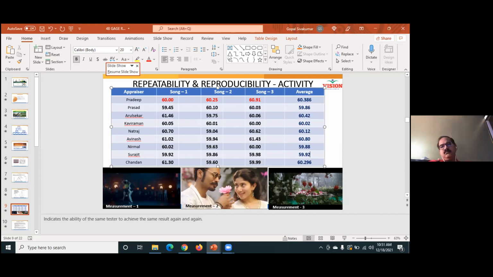There are 9 averages. When visualized, the 9 averages will follow a normal distribution. In that normal distribution, I can always calculate the standard deviation of the 9 readings. The standard deviation of the 9 readings is a measure of reproducibility error. If the standard deviation is smaller, reproducibility error is smaller. If higher, reproducibility error will be higher. Reproducibility error and repeatability error, when you combine, that is called precision error.